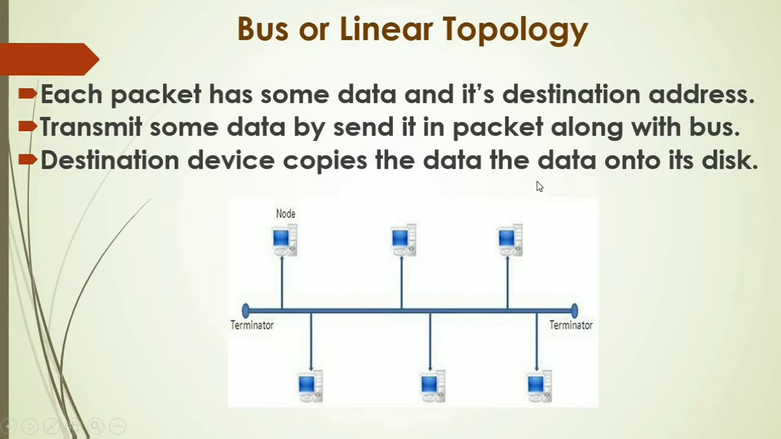Destination device copies the data onto its disk. When one node sends the data, all the other nodes on the network receive that data. But only that node will accept the data for which it is actually intended. Others will simply reject the data. So all nodes will receive, but it will be accepted by only that node for whom it is intended. And all these nodes are connected to the backbone cable using coaxial cables and RJ45 connectors.